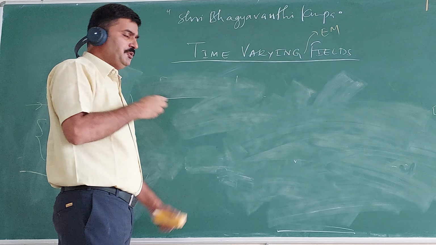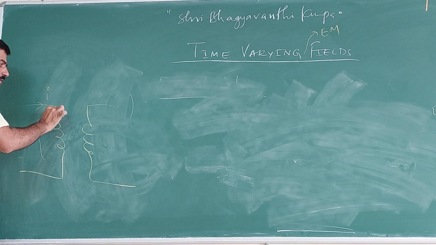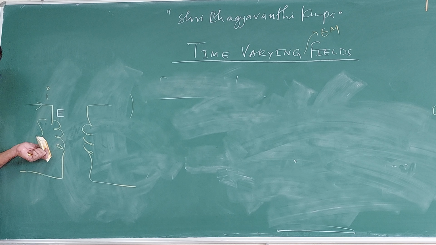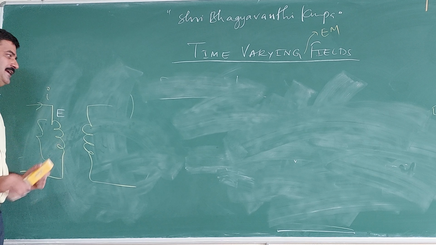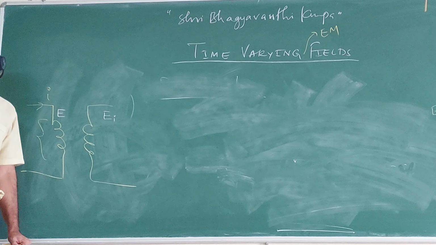Then the question is, assume the electric field of this original time varying field is E. And for the induced one, I write E_i. That's my notation.